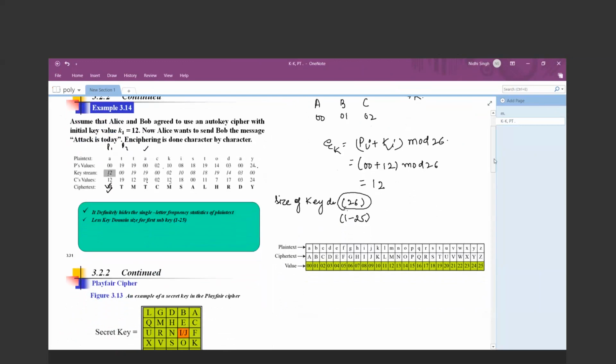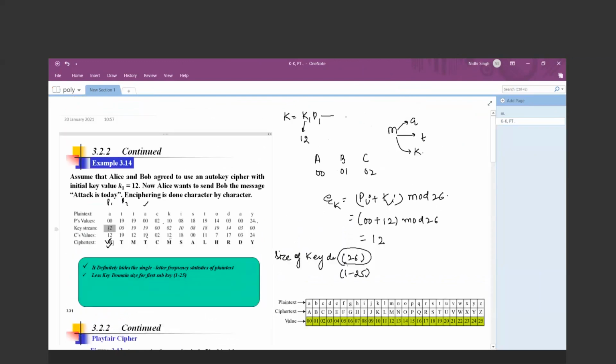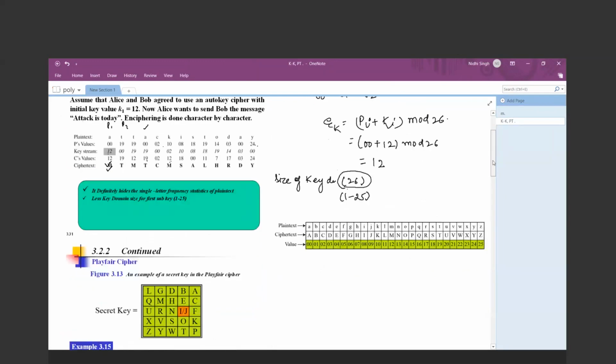So in this example, there is a repetition in the ciphertext, that is M, and your M is associated with different plain text values. The first ciphertext character M is associated with A, the second ciphertext character M is associated with T, and the third one, M, is associated with K. So the statistical attack is not possible, or it is very difficult to implement, over the polyalphabetic cipher known as the autokey cipher.